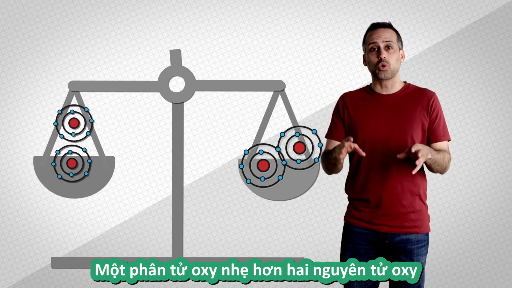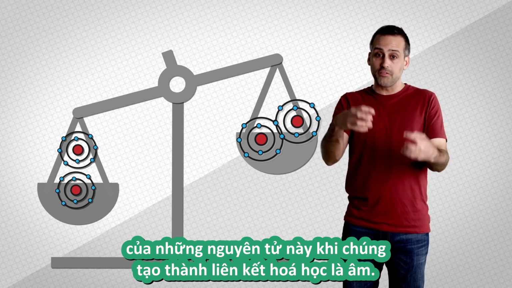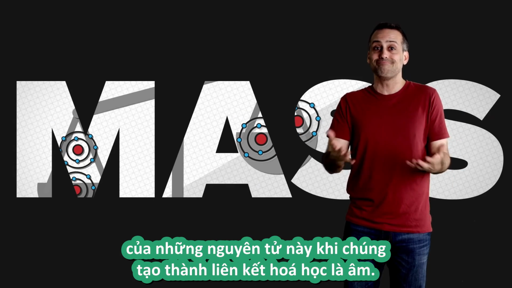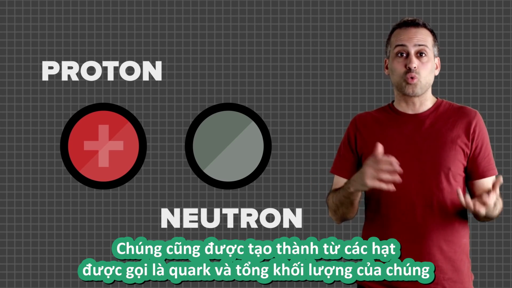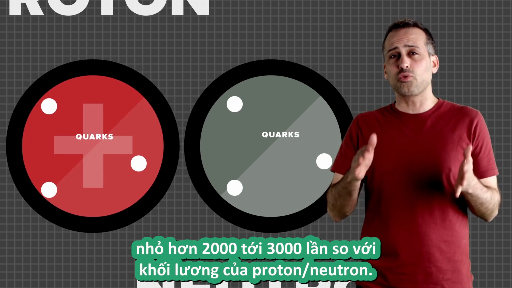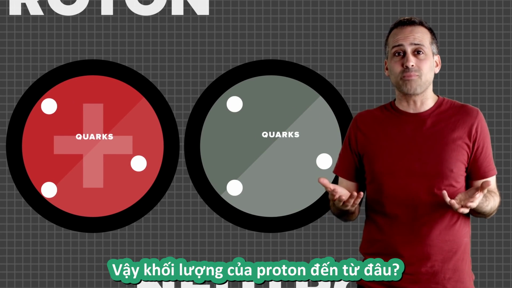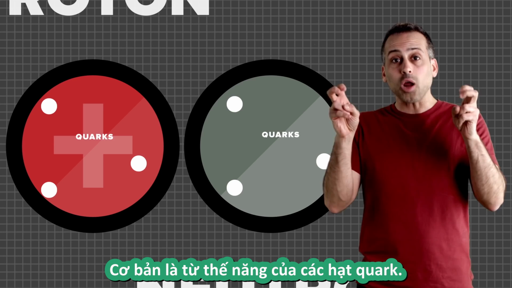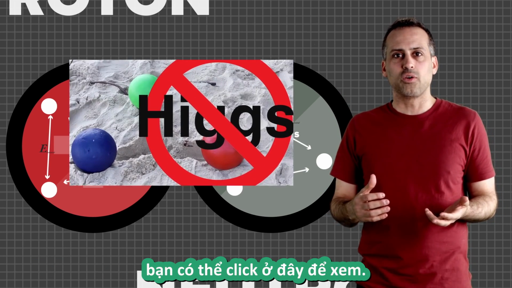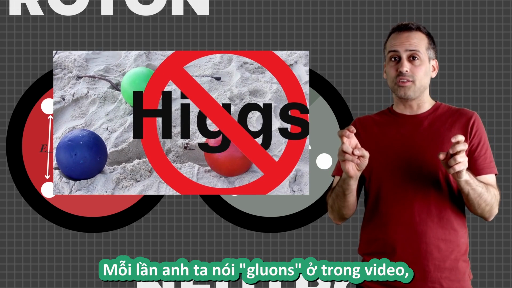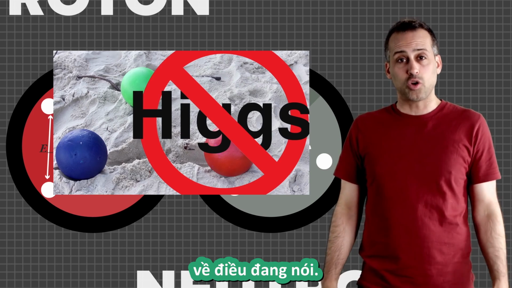An oxygen molecule weighs less than 2 oxygen atoms because the combined kinetic and potential energies of those atoms once they form a chemical bond is negative. What about protons and neutrons themselves? They're made of particles called quarks, whose combined mass is about 2,000 to 3,000 times smaller than a proton's or neutron's mass. So where does the proton's mass come from? Basically, quark potential energy. Veritasium did a nice episode on this that you can click over here to view. Every time he says gluons in that video, just substitute quark potential energy and you'll have a roughly correct picture of what's going on.